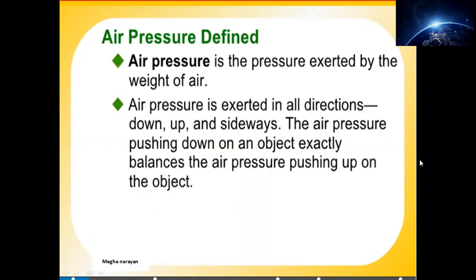Now, one of the characteristics, as you can read on the slide, is that air pressure is exerted in all directions: up, down, sideways, etc. So this air pressure is totally independent of particular directions. It can be applied in any direction. The air pressure pushing down on an object exactly balances the air pressure pushing up on the object. That means pressure is applied from the lower portion as well as from the upper direction, and thus it balances out and prevents the object from being pulled or pushed in a particular direction.